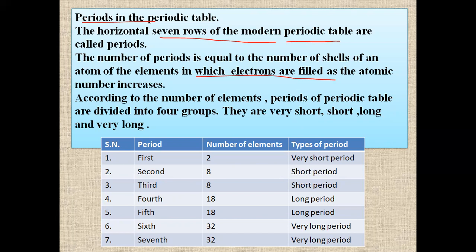According to the number of elements, the periods of the periodic table are divided into 4 groups: very short, short, long, and very long. As you can see in the picture, in the first period there are only 2 elements, so it is known as the very short period. The second has 8 elements, so it is known as a short period. In the third also there are 8. In the fourth and fifth there are 18, so they are known as long periods. In the sixth and seventh there are 32, so they are known as very long periods.